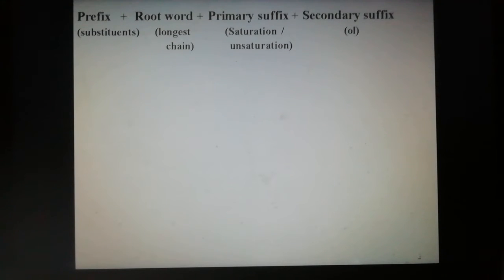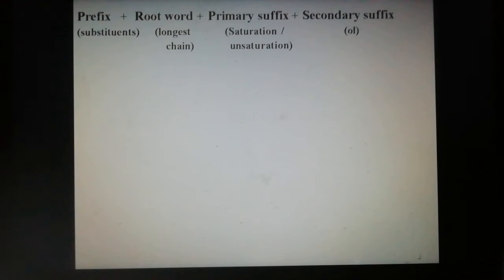Then, the root word is the longest continuous chain of carbon atoms containing the functional group. Next, the primary suffix denotes the saturation or unsaturation of the organic compound. Last, the secondary suffix denotes the functional group, and the functional group is placed after the root word.